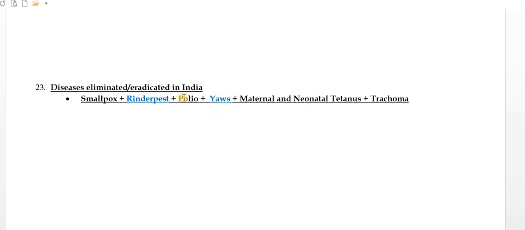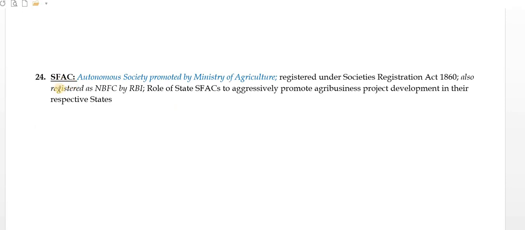Then yaws and SFAC, the Small Farmers Agribusiness Consortium. This is an autonomous society promoted by the Ministry of Agriculture, registered under the Societies Registration Act 1860, and also registered as a Non-Banking Finance Company by RBI.